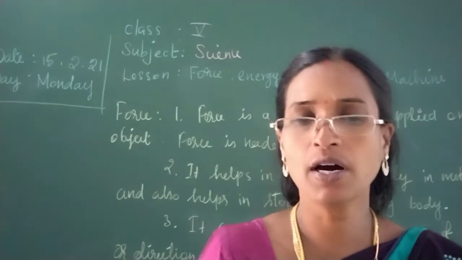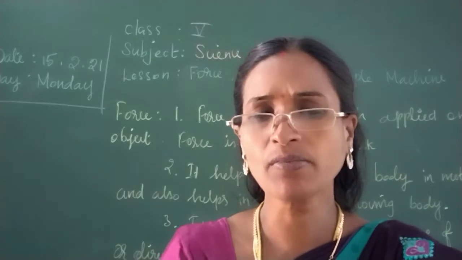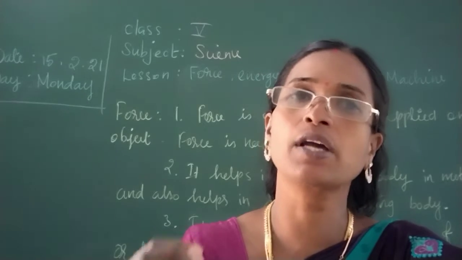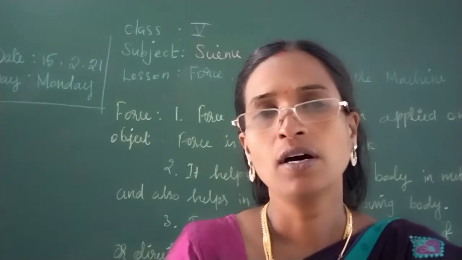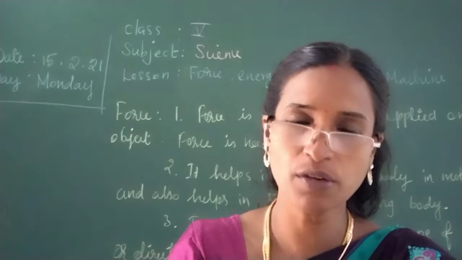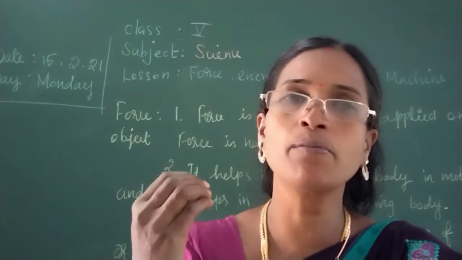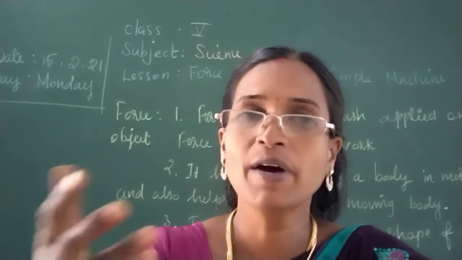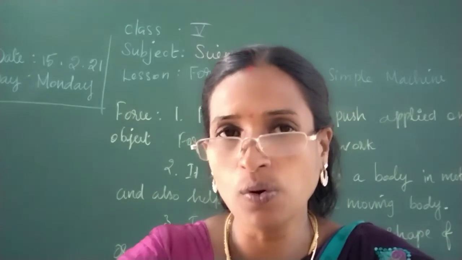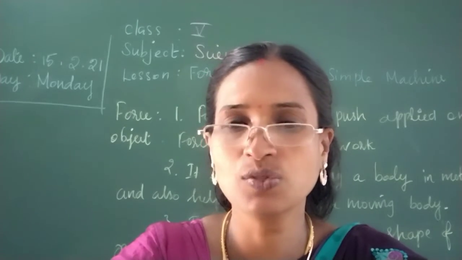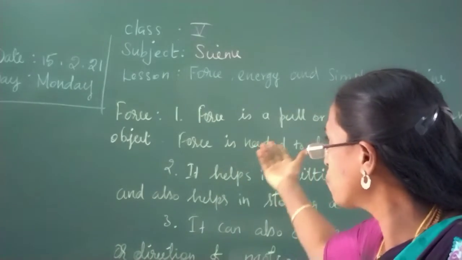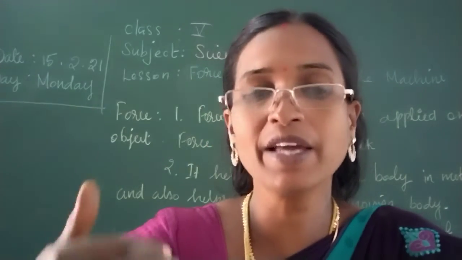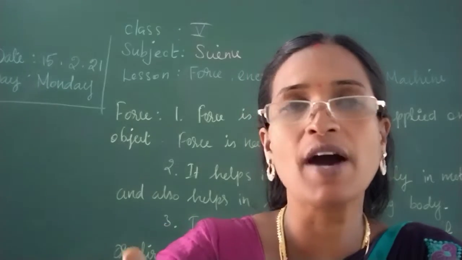Yes children, let me ask you a question. How can an object move from one place to another? Simply, it cannot move. We have to give energy to move, or else we have to apply some force upon it to move from one place to another. Otherwise it cannot move. So an object can move while applying force upon it. Force can be a pull or push.